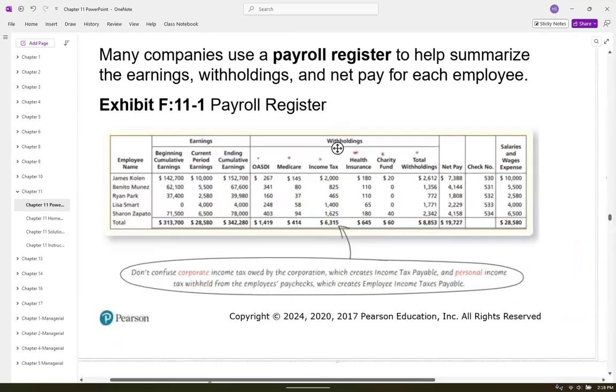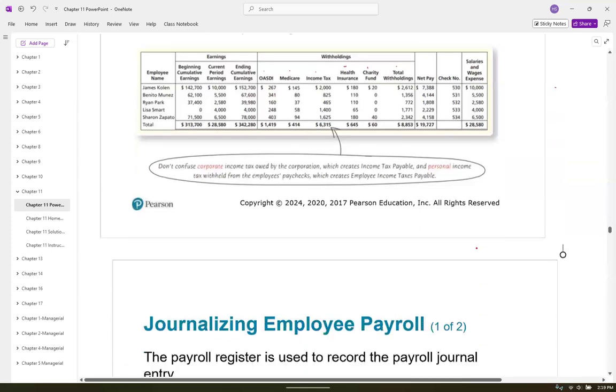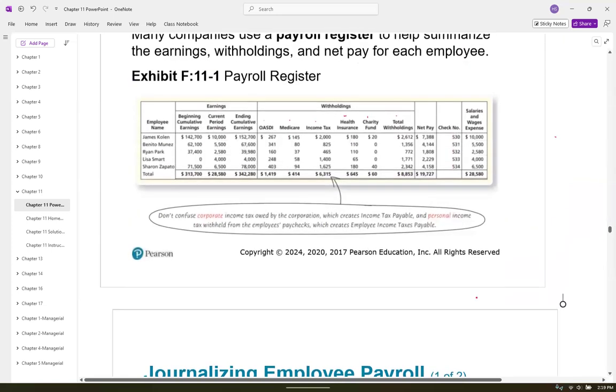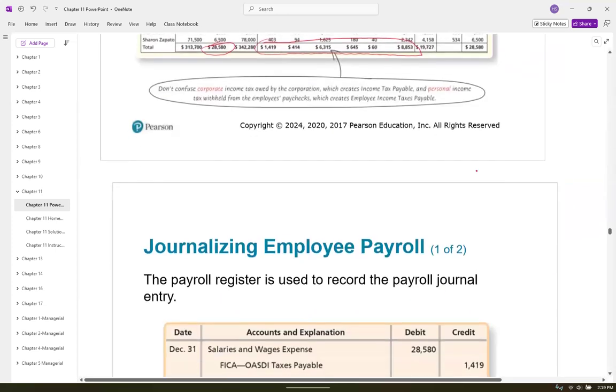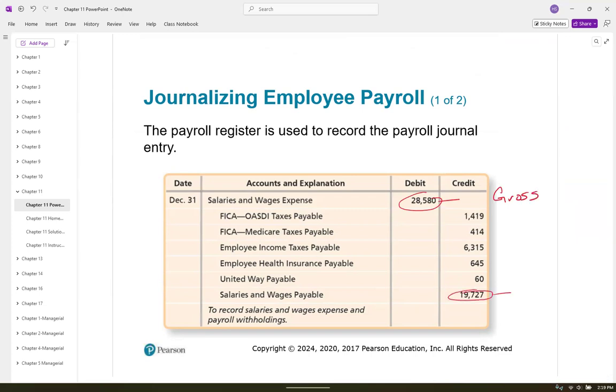Now with this total, we're going to make a journal entry. Okay. We're going to come down here. This journal entry is being taken from these totals, all of those right there. Okay. So we are debiting the salary and wages expense. That's the gross. Okay. Then we're crediting salaries and wages payable. That is the net.